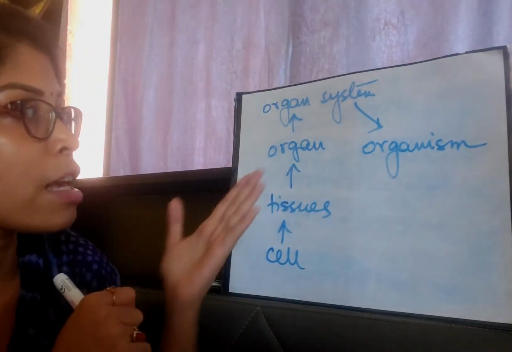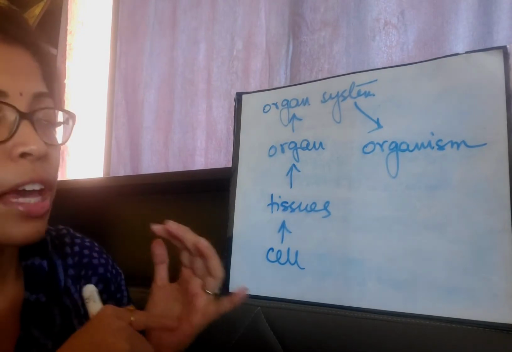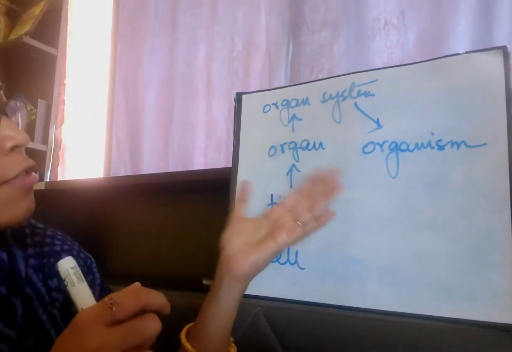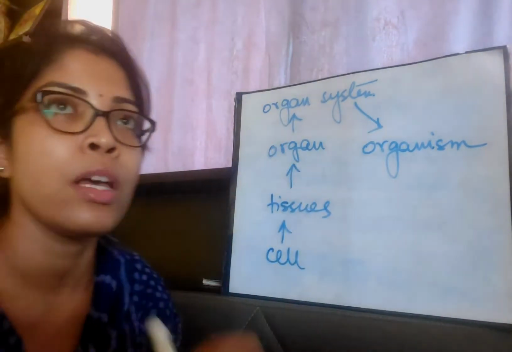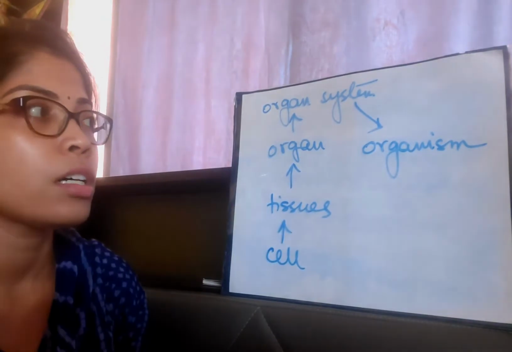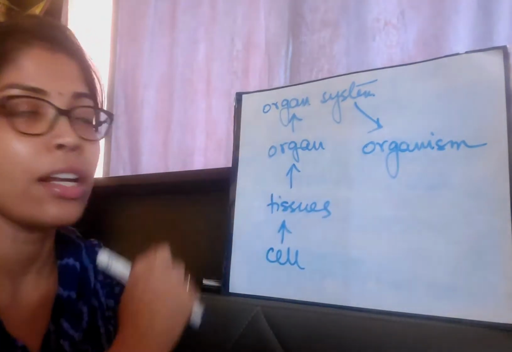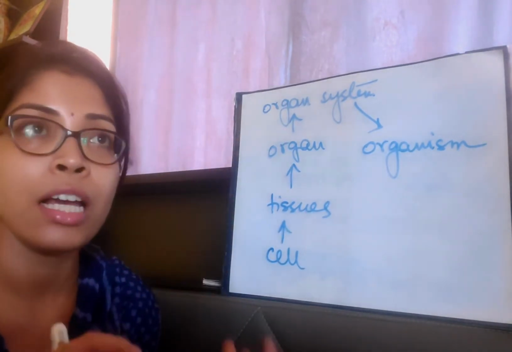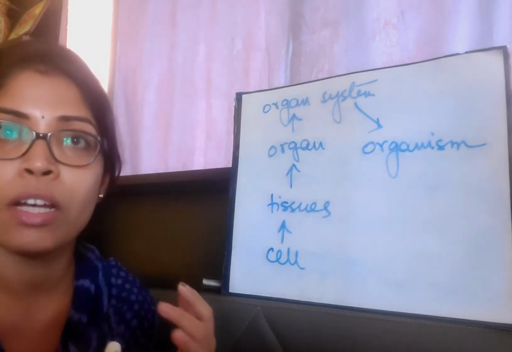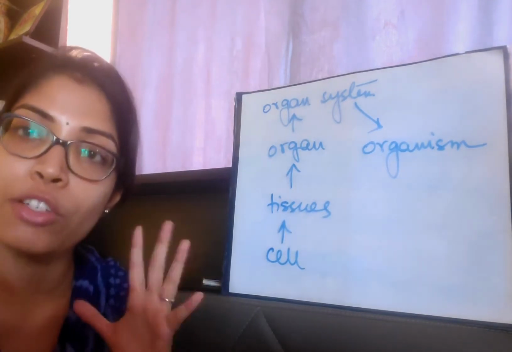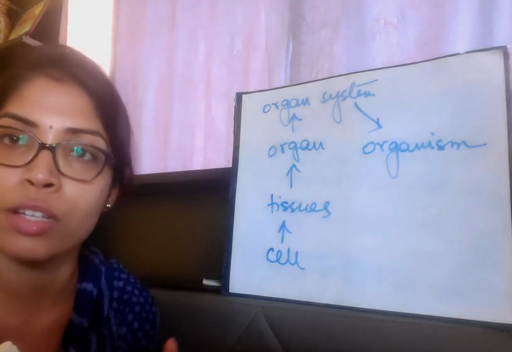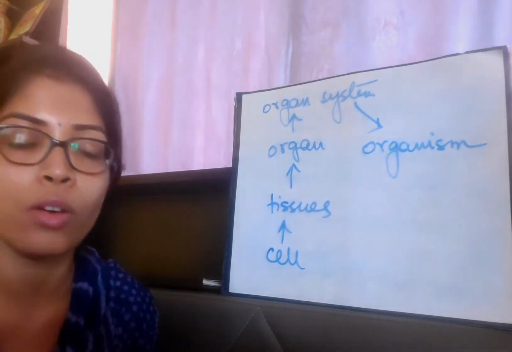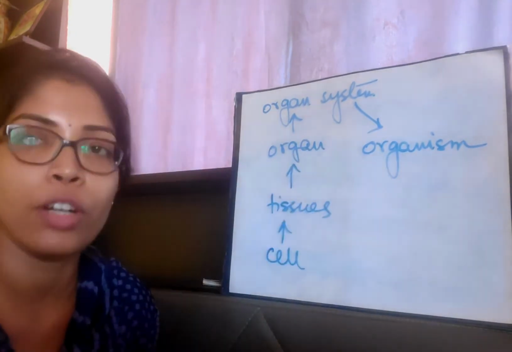forming different types of tissues forming different organs. For example, we have the kidney, we have the lung, we have the heart, we have the brain. So all these are major organs, right? And different organs form the organ system. Like in case of our excretory system, which is an organ system, the different organs that make it up are kidney, ureters, urinary bladder, urethra. All these separate organs make the excretory system. Same in case of respiratory system, and digestive system is a vast organ system. So all these things make up an organism, right?